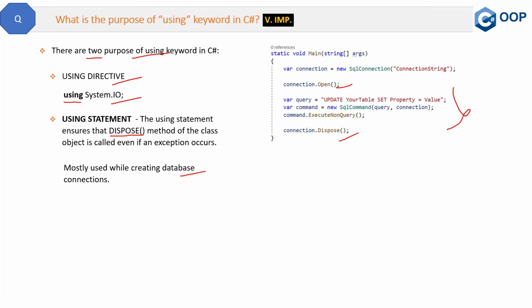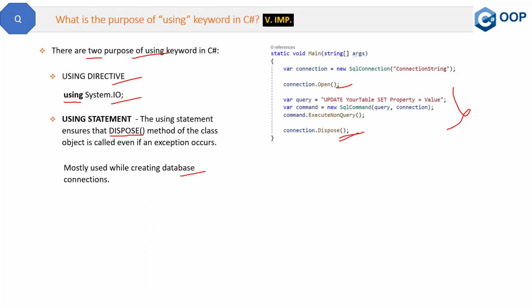So this is without the using keyword. Now, before seeing how to do this with the using keyword, yes, we can dispose this in finally also, to make sure that the dispose runs in any case. That is also one way, but the other way is the using keyword.